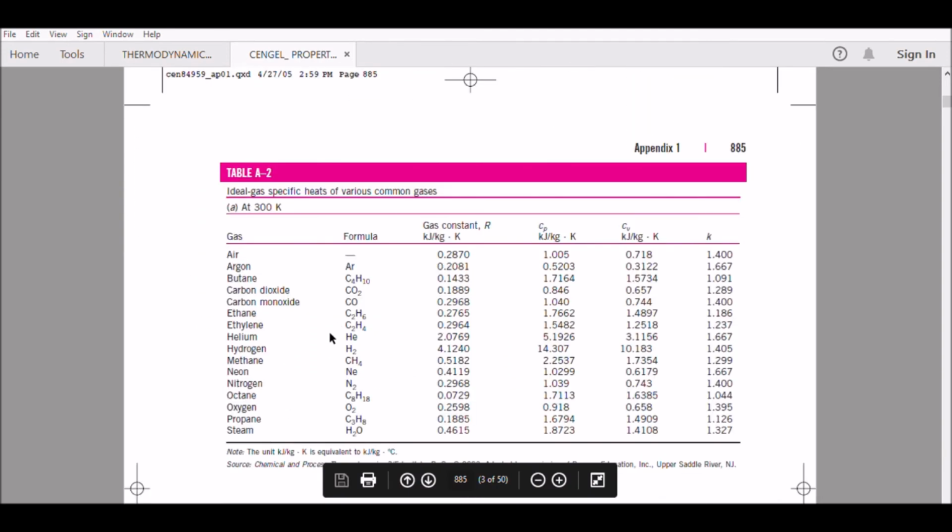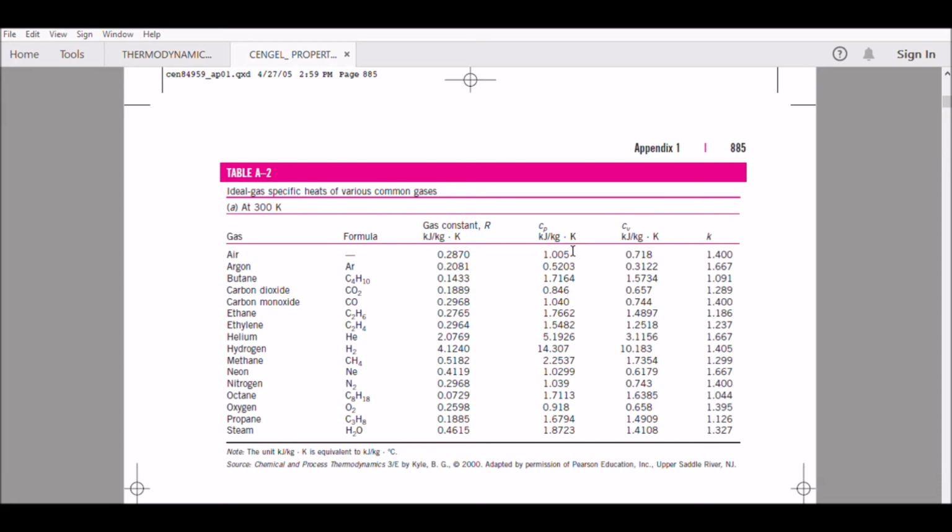And then dito naman tayo sa table A2, ideal gas specific heat of various common gases. Ito magagamit natin, or hindi naman natin i-compute, hindi natin isasali, pero sa adiabatic ideal gases. Ideal gas, ito yung gas formula, gas constant. Ito yung kanina sa taas, gas constant. And specific heat at constant pressure and specific heat at constant volume.